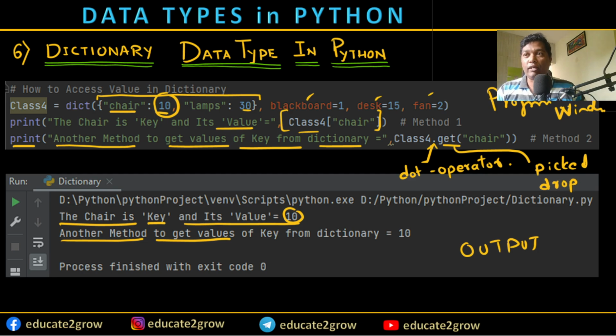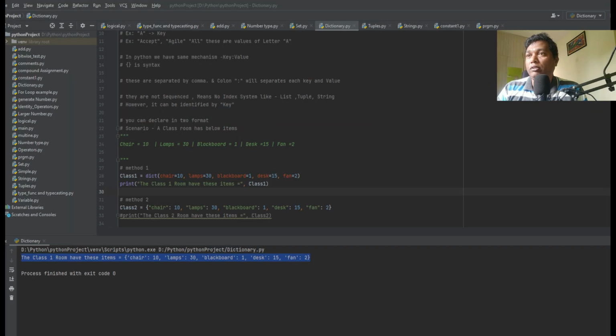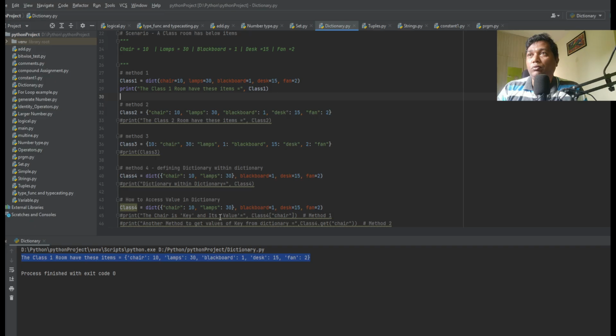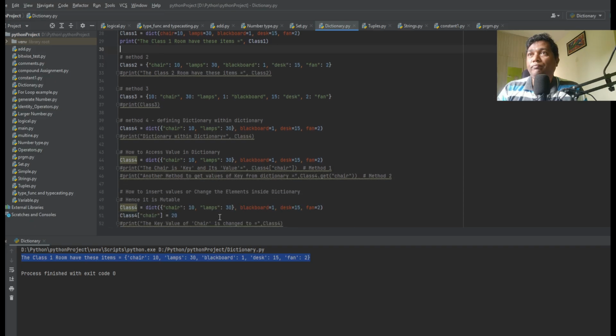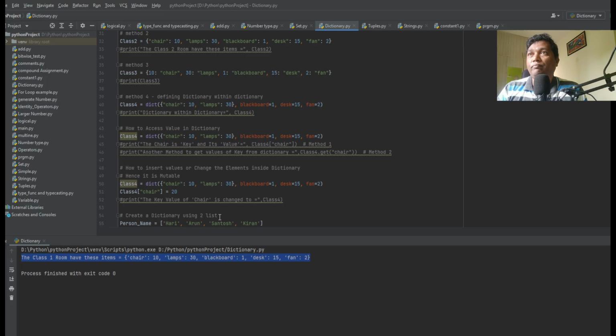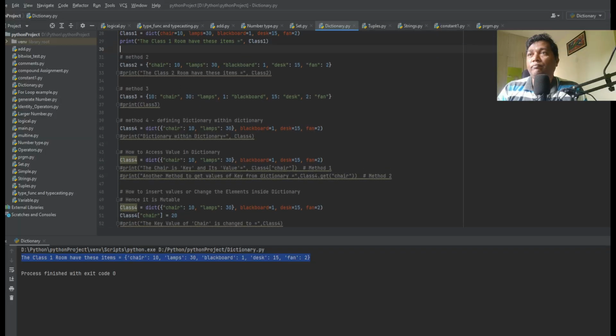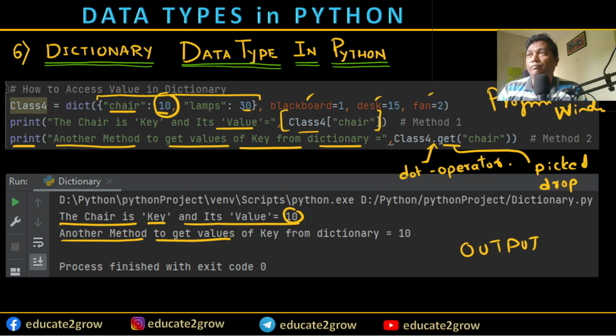I'll show you exactly how. Let me go to the programming window. I don't know whether it will be visible or not, but let's see.